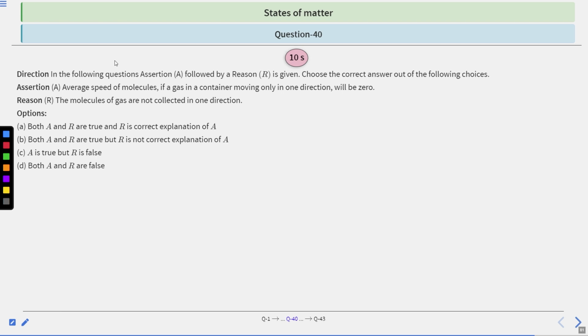Moving to question number 40. We have been given the direction that in the following questions, assertion followed by reason is given. Choose the correct answer out of the following choices. Assertion: average speed of molecules of a gas in a container moving only in one direction will be 0. Reason: the molecules of gas are not collected in one direction. The options are: both A and R are true, and R is correct explanation of A; both A and R are true, but R is not correct explanation of A; A is true, but R is false; both A and R are false. You have 10 seconds to solve this question. After that, we will see the answer.